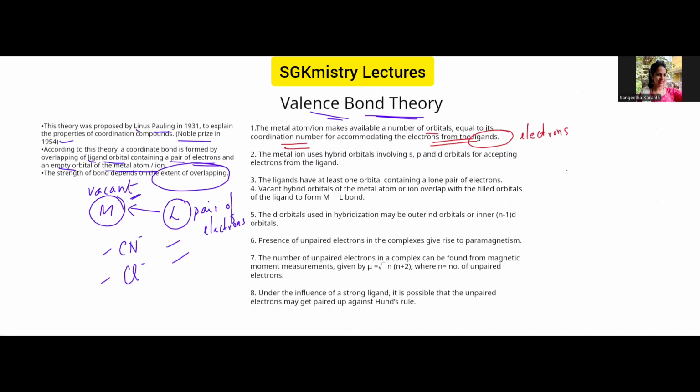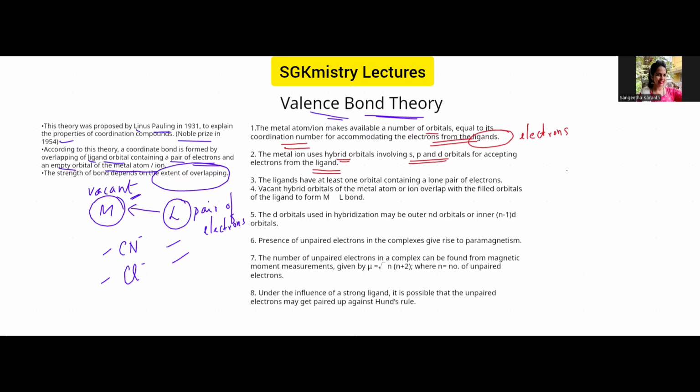Now, the metal ion uses hybrid orbitals. It's not just the orbital of the metal; first of all, the orbitals will undergo hybridization. You might have already studied hybridization, sp3, sp2, and many different types of hybridization. Here, the hybrid orbitals of the metal are involved in overlapping with the orbitals of the ligand.